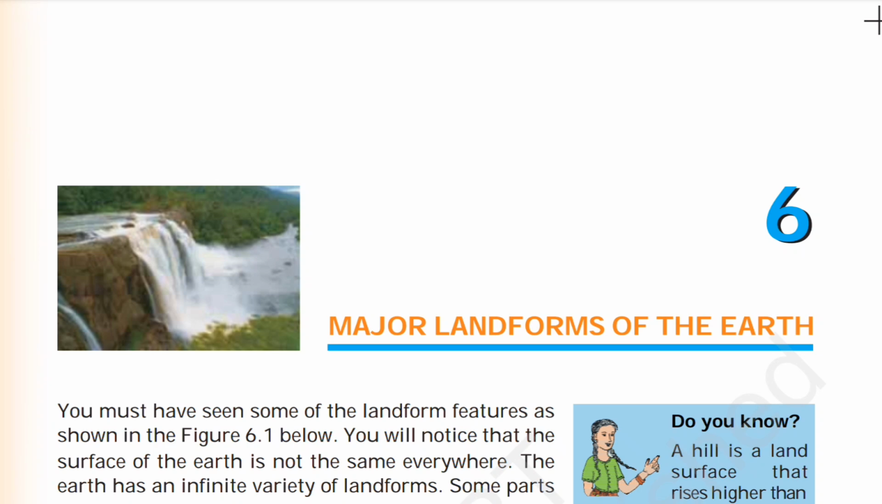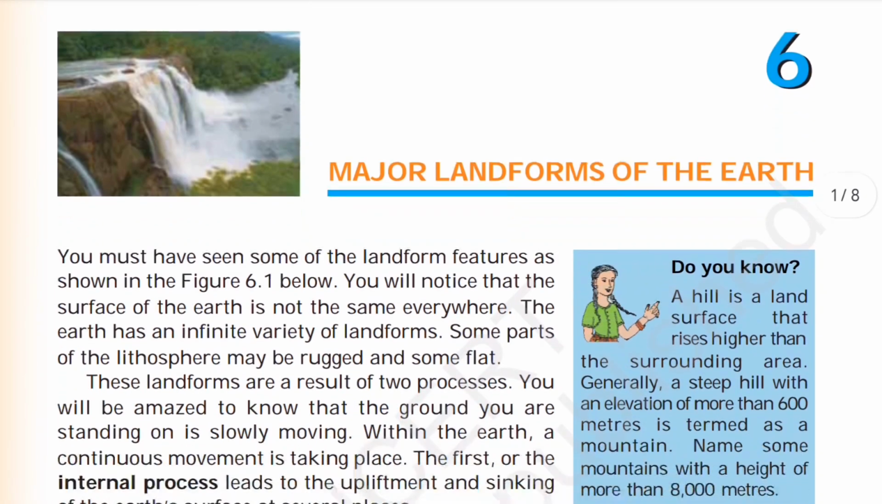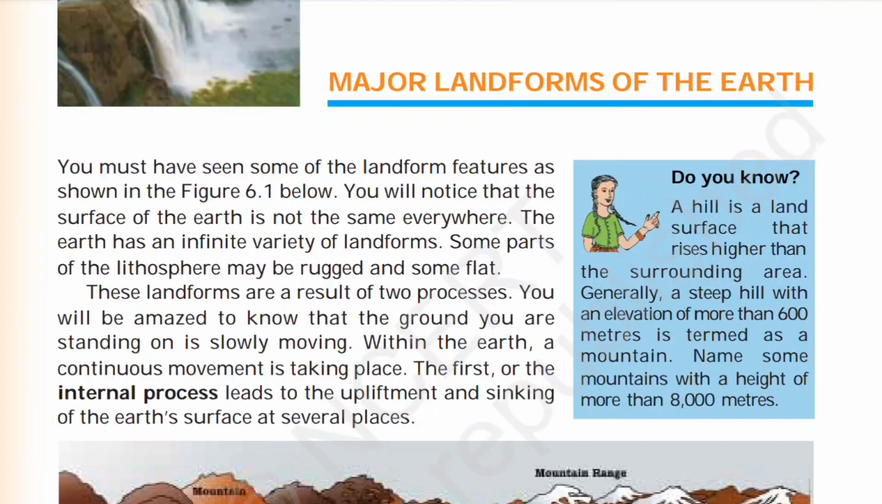Let's start with chapter number 6, that is Major Landforms of the Earth. You must have seen some of the landform features as shown in figure 6.1 below. You will notice that the surface of the Earth is not the same everywhere. The Earth has an infinite variety of landforms. Some parts of the lithosphere may be rugged and some flat.